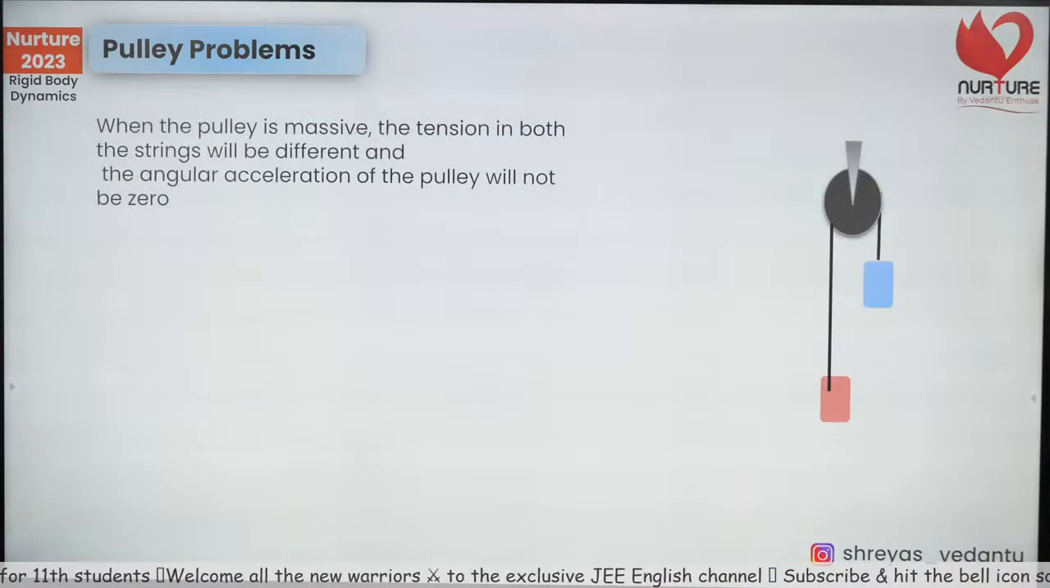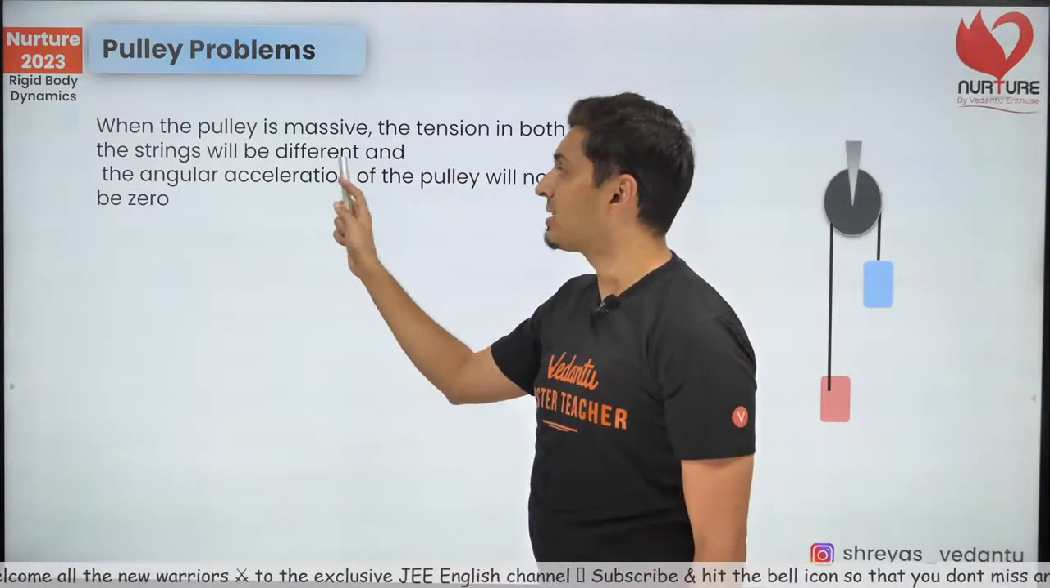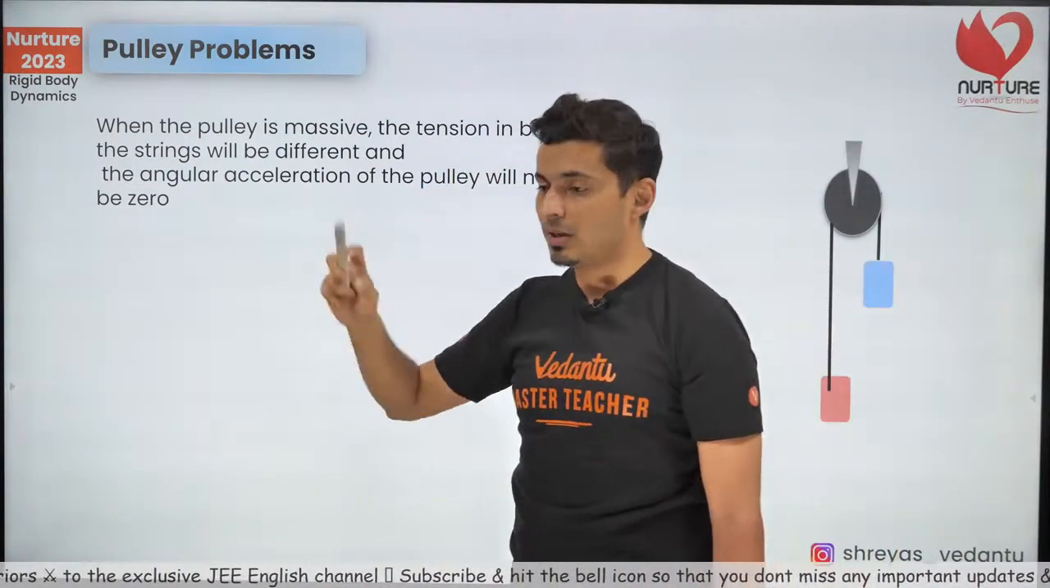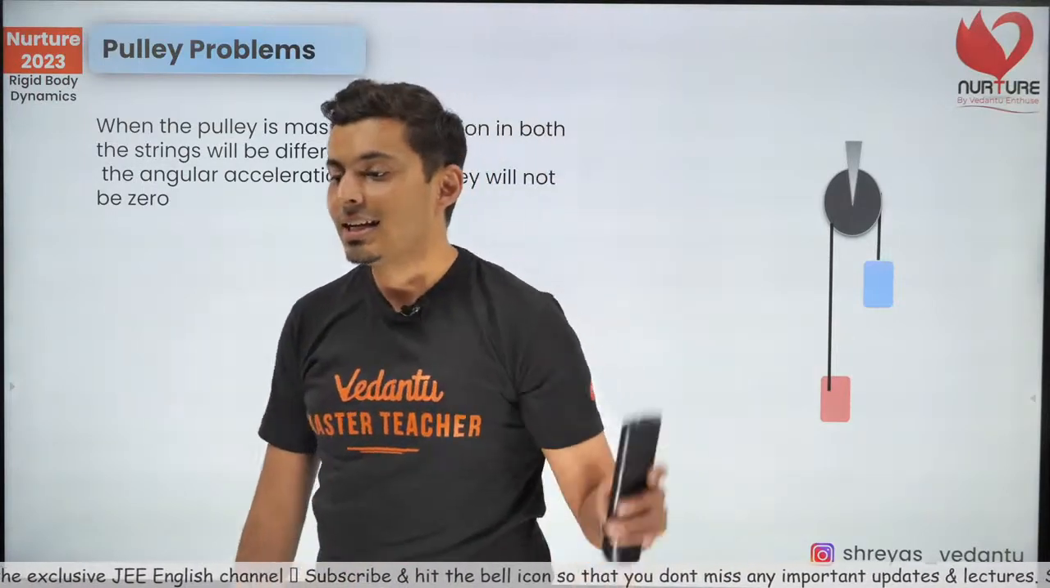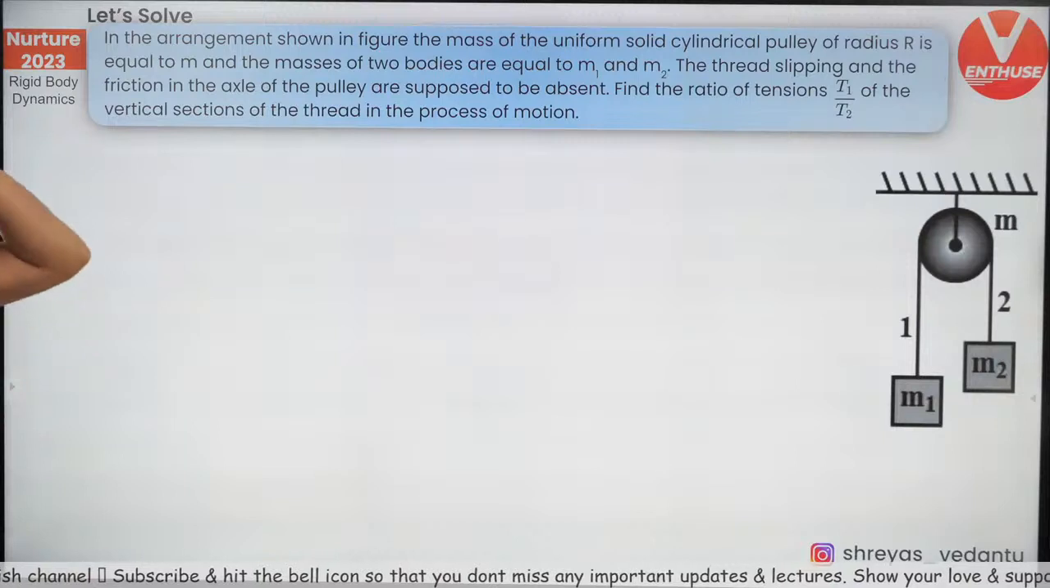Let's solve some questions based on this. So whenever the pulley is massive, the tension on both sides of the string will be different and the angular acceleration of the pulley will not be 0. Be careful about that. Yes, Suchi, on the second case, T2 will be more than T1. Correct. Let's solve this question.